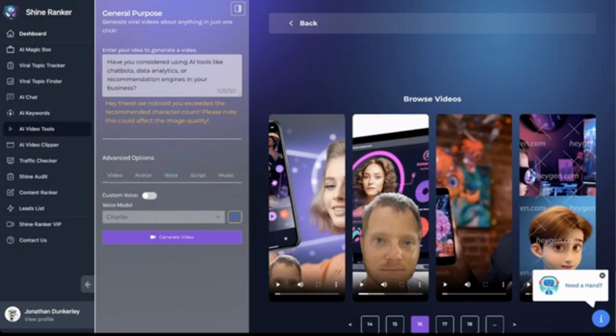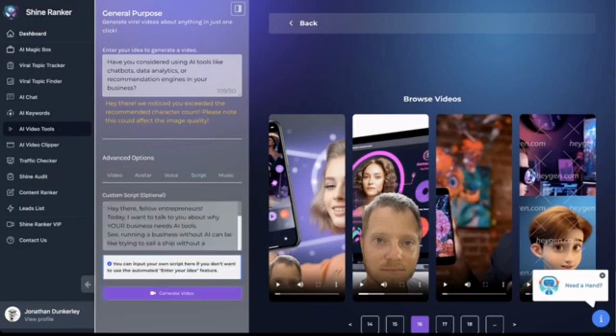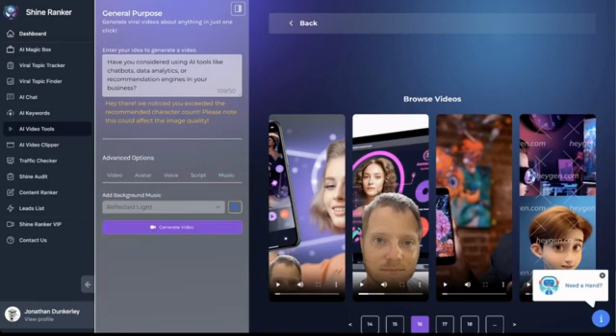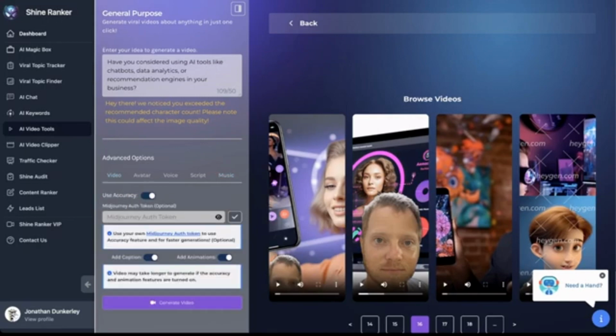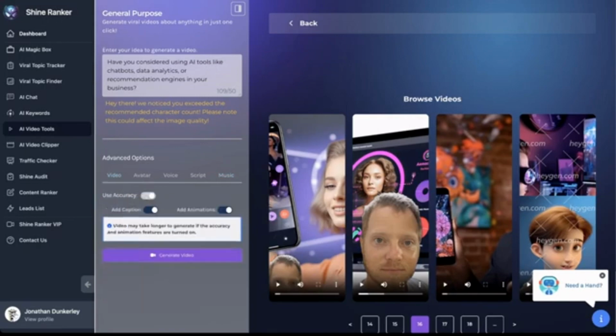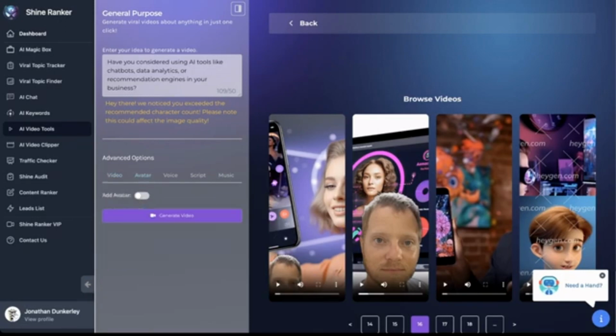Then we can go to the next tab, which was script, and we already have our custom script in there. And then we can go to the next tab, which is music. So if we wanted to add our own music in, we could always just export it with no music, but any of these we could add in. Unlock Me, let's go with that. So now let's just double check everything and we can go video. Okay, we're not going to do accuracy, but we're going to have add captions, add animation. We go to avatar.